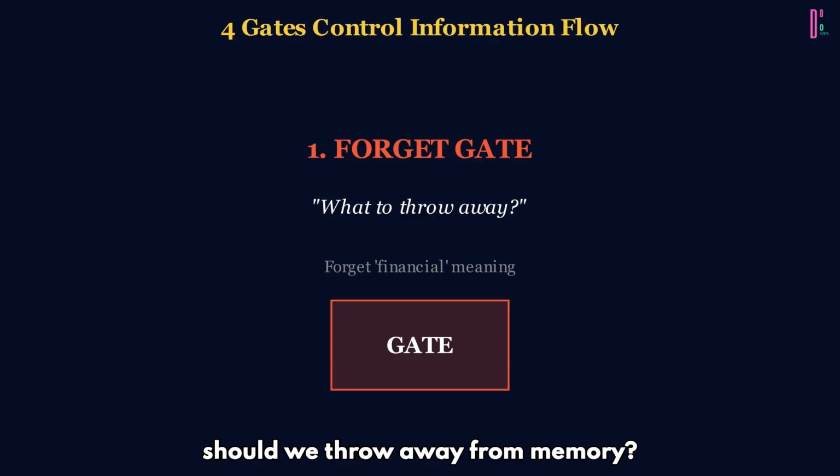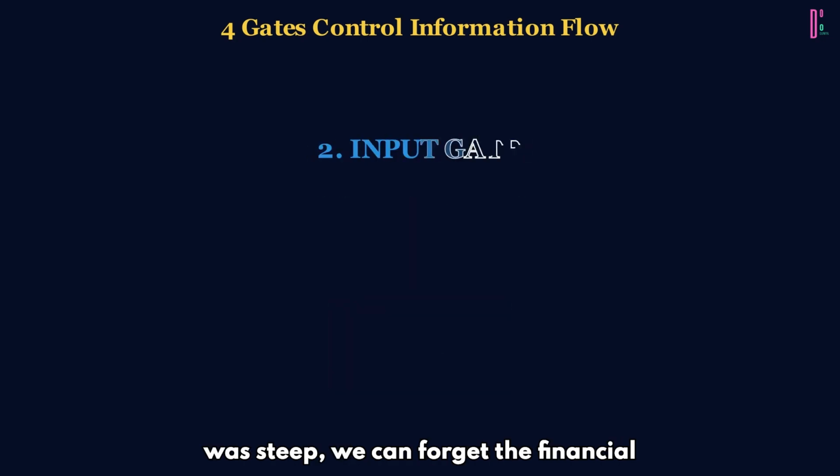1. Forget gate. What should we throw away from memory? It looks at the current input and previous hidden state, and decides what to delete from the cell state. Example: after "the bank was steep," we can forget the financial institution interpretation.